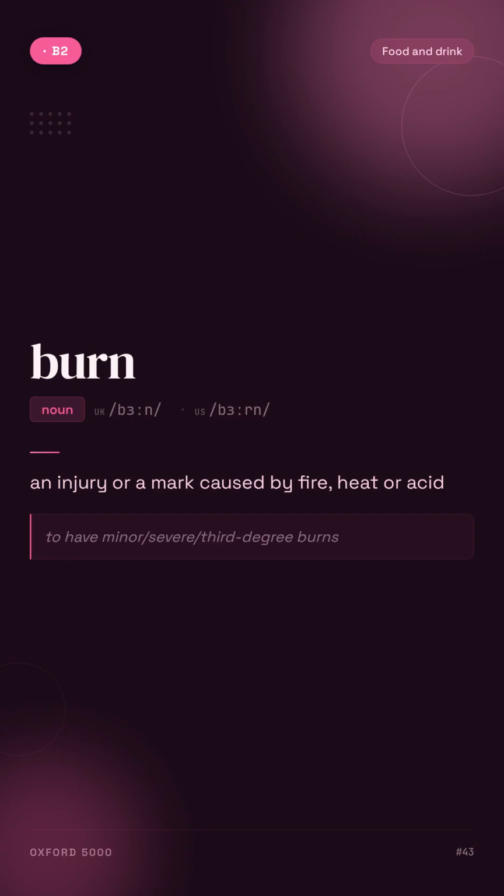Burn. An injury or a mark caused by fire, heat or acid. For example, to have